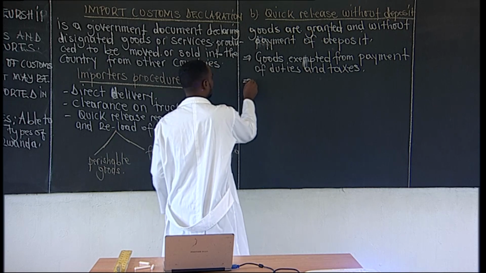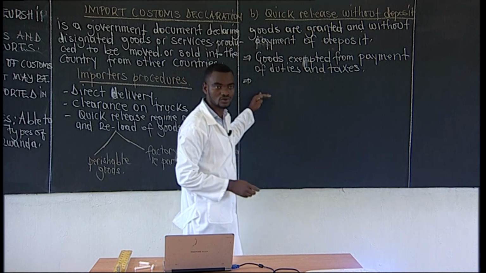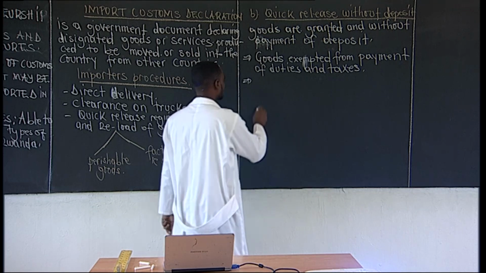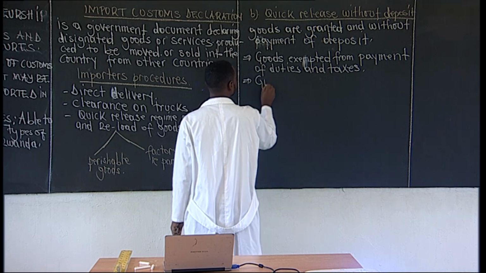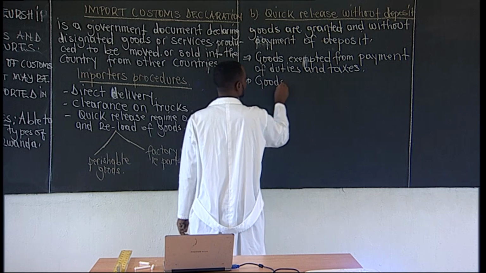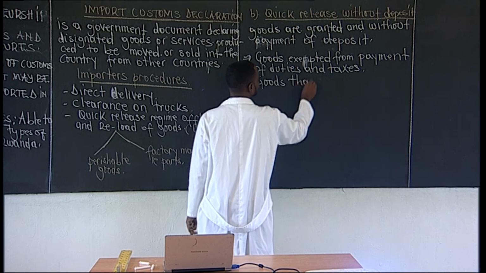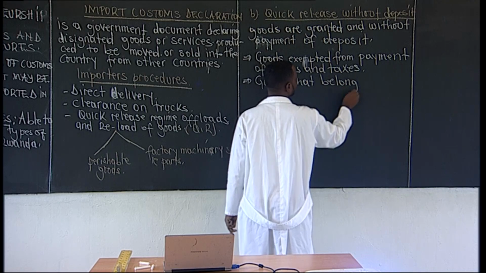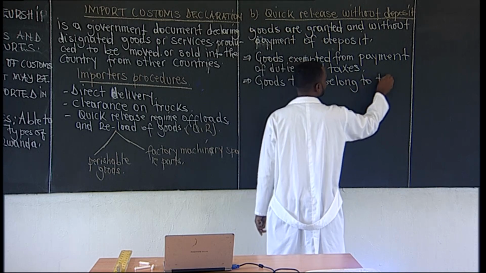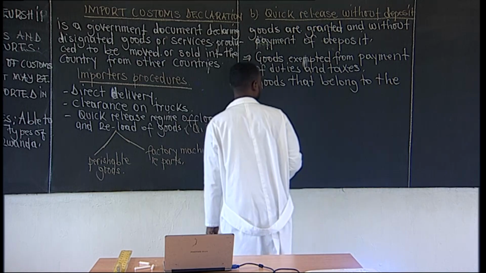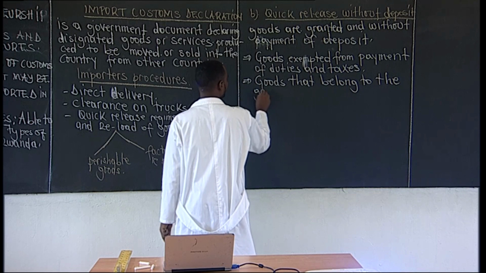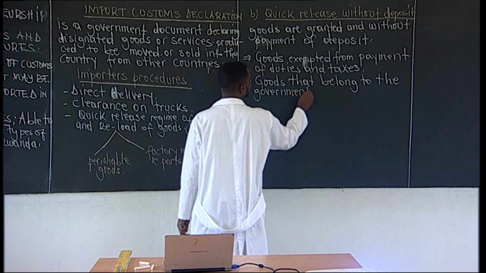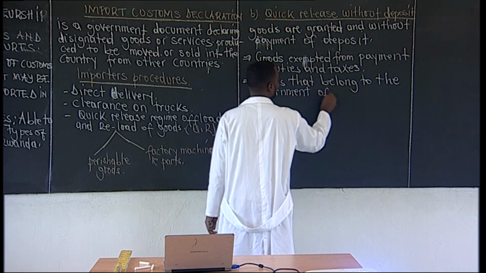We can also have another type of goods, which is the goods that belong to the government of Rwanda.